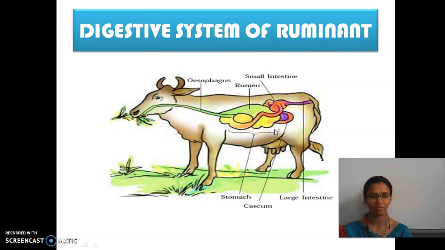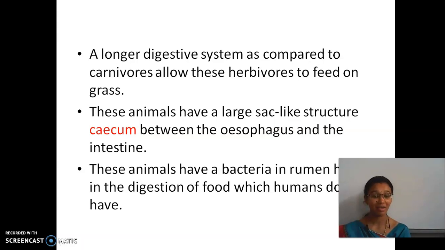Yes, okay. So these animals have bacteria in the rumen which help in the digestion of food, which humans do not have. For example, if we eat grass, are we able to get the nutrients, and are we able to digest it completely? No. Human beings cannot completely digest grass, but animals can, because they have a special type of bacteria in the rumen.